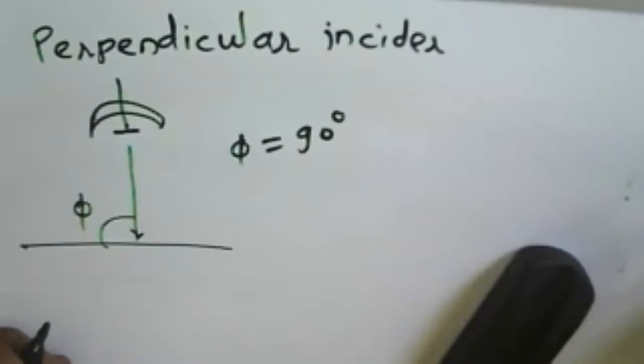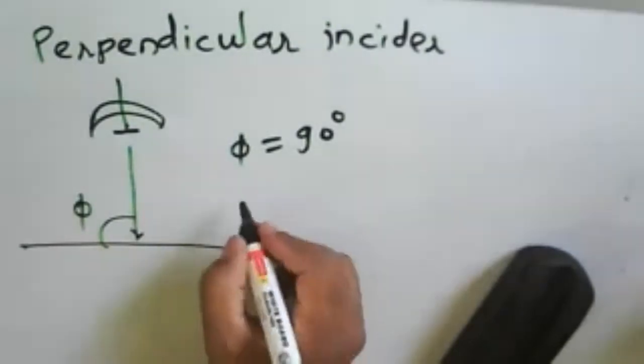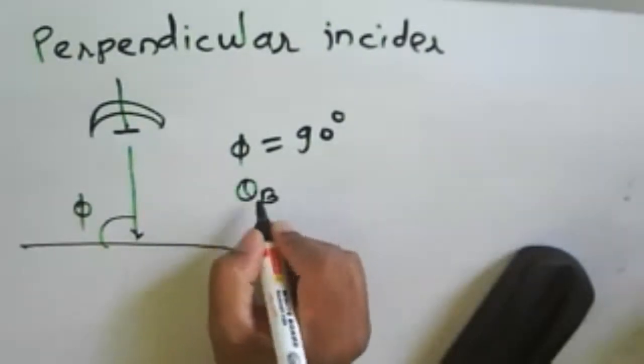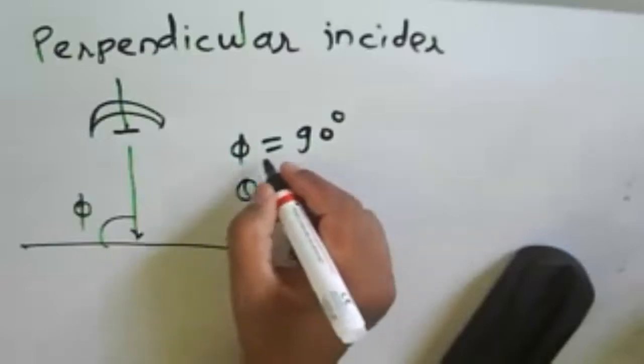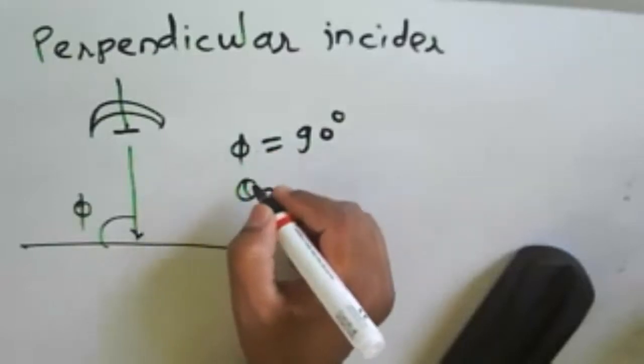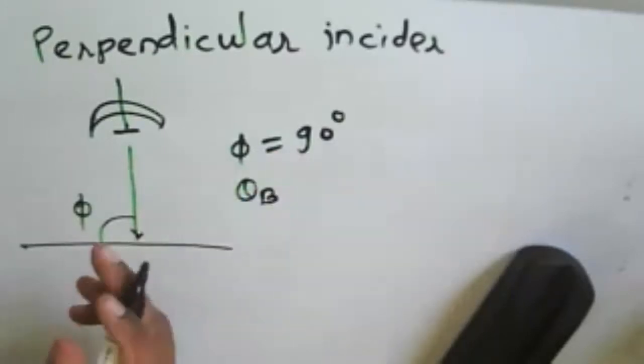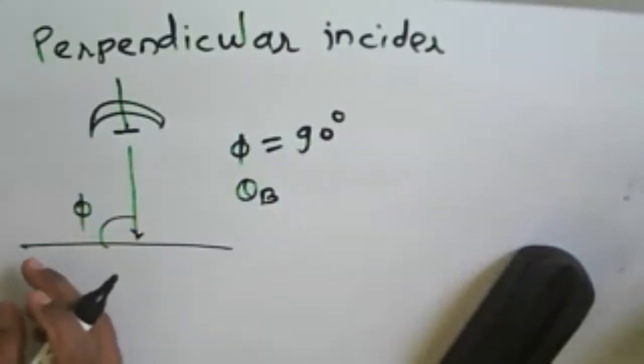So whatever ratio we consider here is about the antenna beam width, and we consider that phi here. Earlier we considered the antenna beam width.